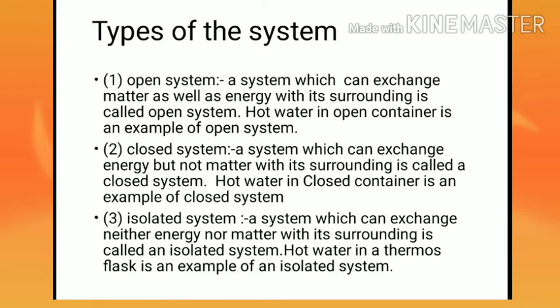For example, hot water in an open container is an example of an open system, because here exchange of matter and exchange of energy both are taking place. The second type is the closed system. A system which can exchange energy but not matter with its surroundings is known as a closed system.